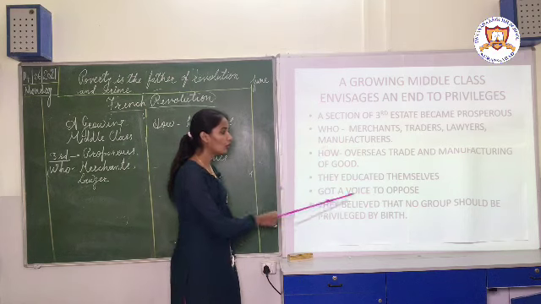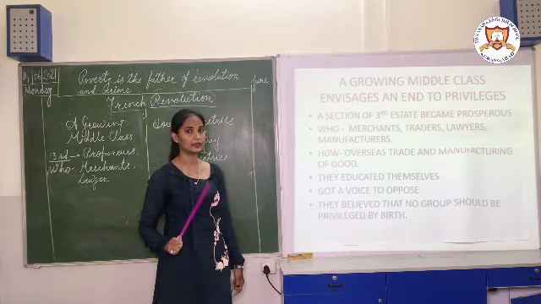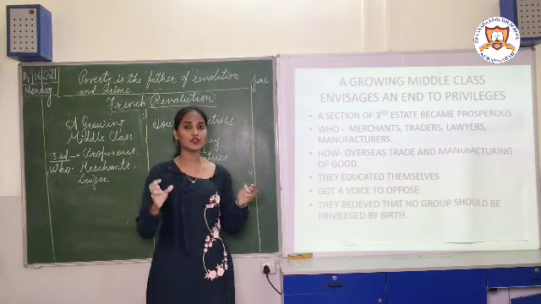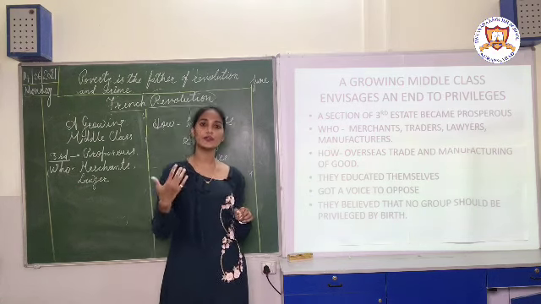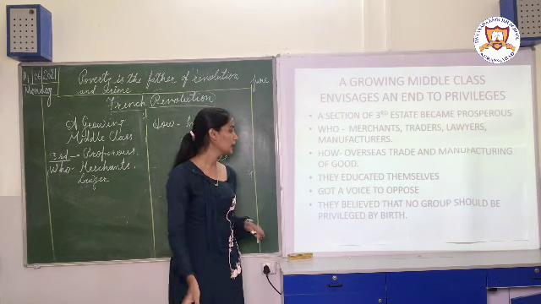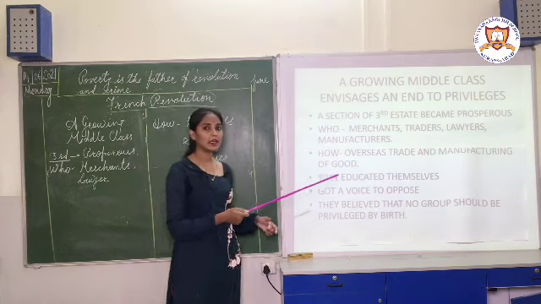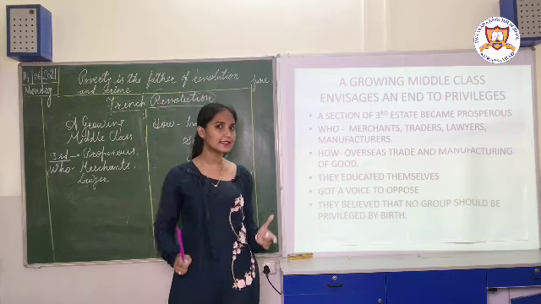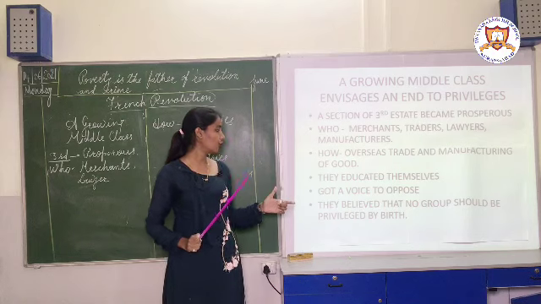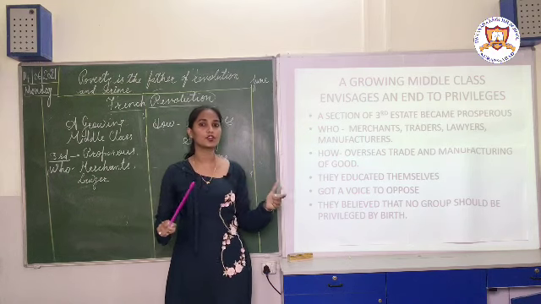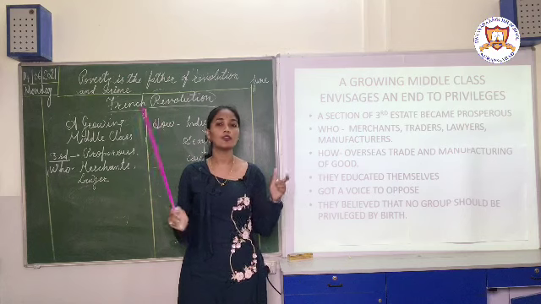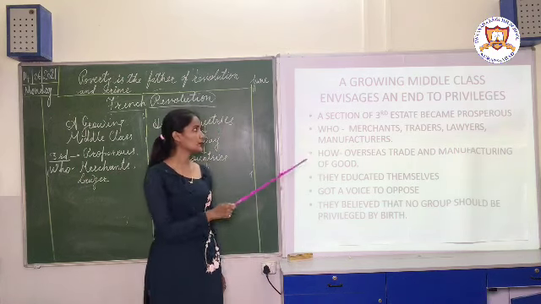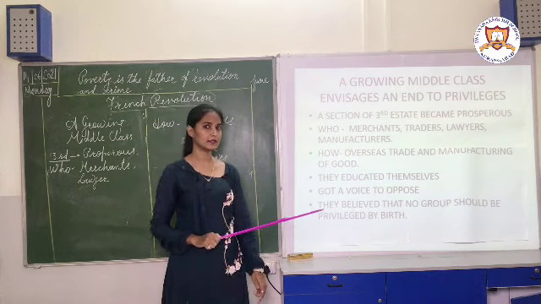They believed that no group should be privileged by birth. As I told you earlier, first estate and second estate people were enjoying a few rights and privileges by birth. So these growing middle class people, the people who became prosperous, started raising their voice and said that no people should be given privileges by birth. Everybody is equal and everybody should be treated equally. Okay, so this was all about the growing middle class.